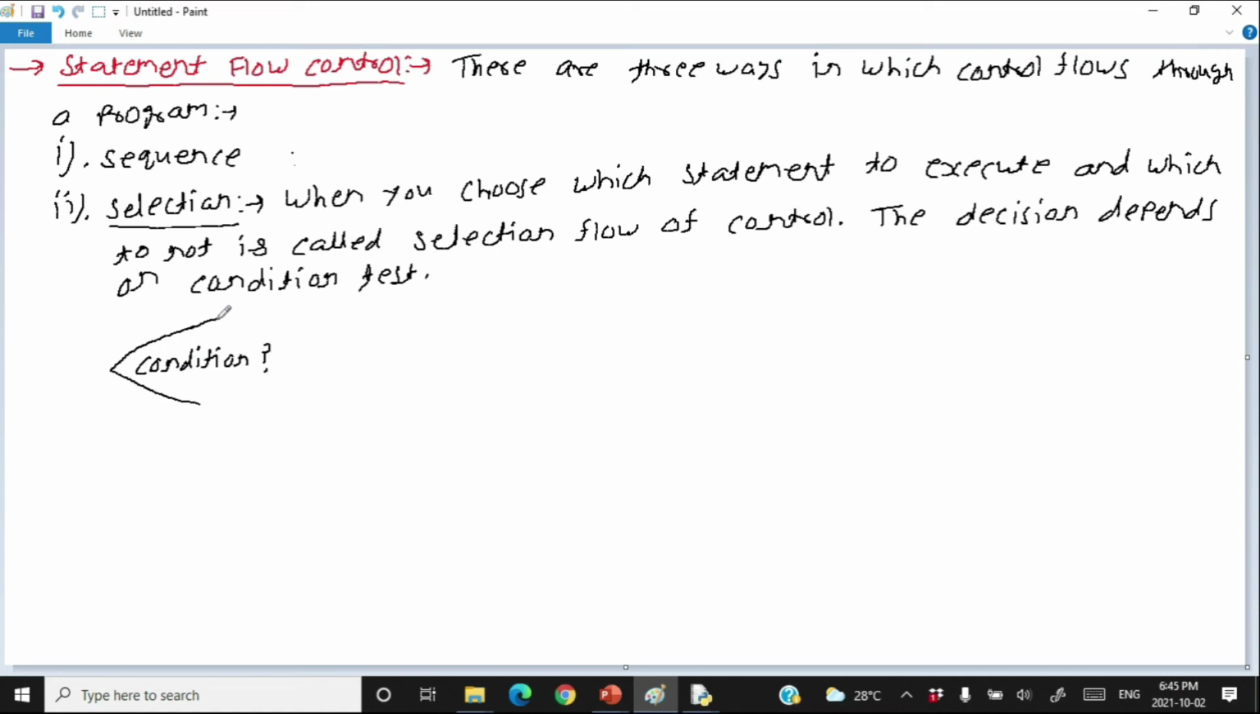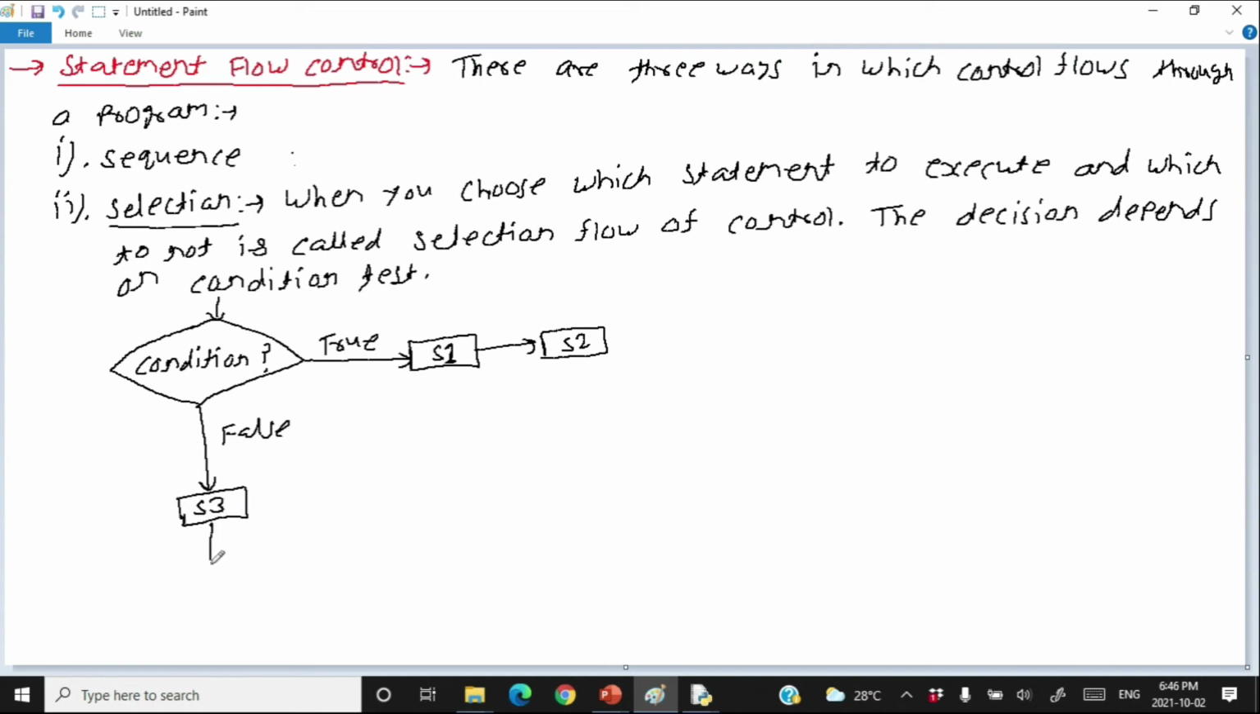I'm just drawing a flow chart. After that, there will be two different pathways through this condition. If the condition is true, then you have to execute, say, statement S1 followed by S2, and if this condition is false, then you have to execute statement S3 followed by S4. Got it? So it depends on a certain condition.